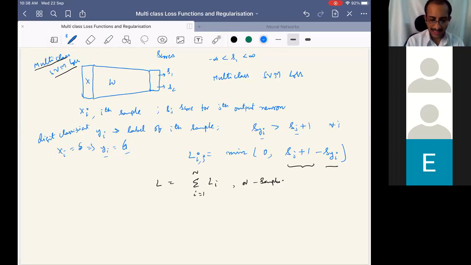And the total loss in this case for the ith sample is the summation over j equal to 1 to c of max of 0, sj plus 1 minus syi.